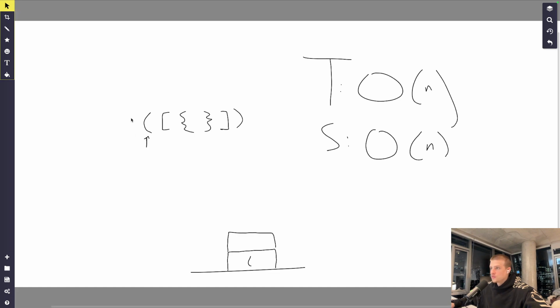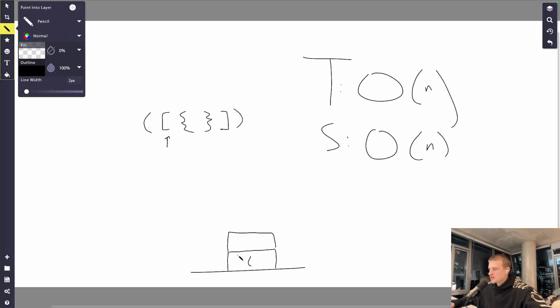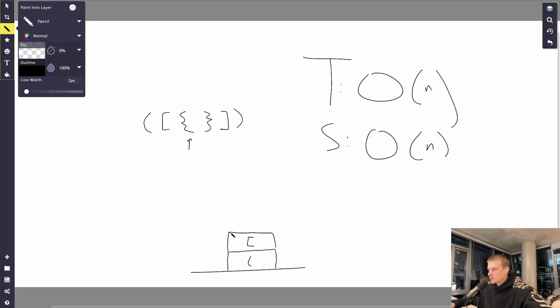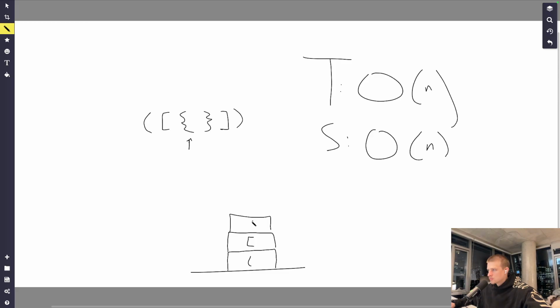We're going to iterate to the next thing. We see an opening square bracket. That's legal, right? So we put it in the stack. We're going to move this way. Squiggly brace, we'll put that in the stack. Okay, and then notice the pattern of stuff we have in the stack. We have the most recent opening curly brace at the top of the stack.